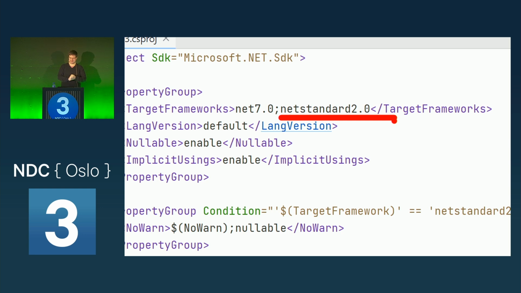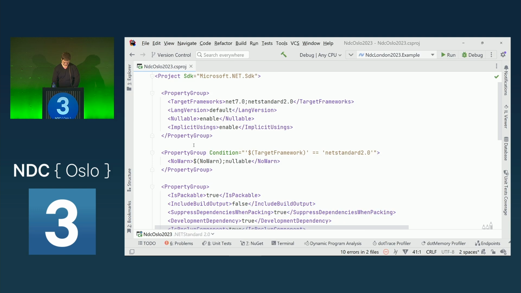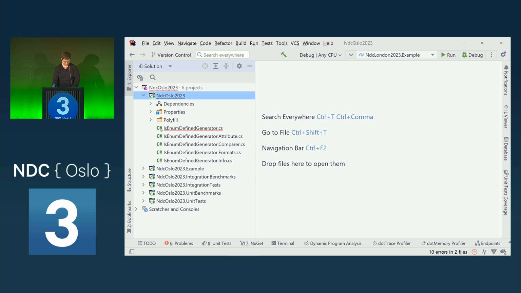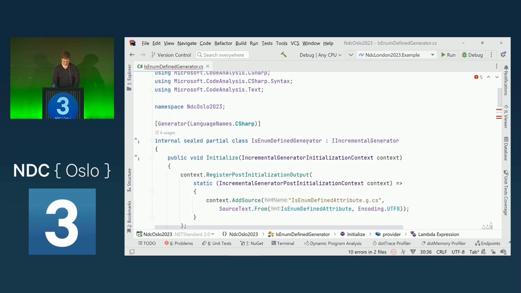I still do multi-targeting here in order to get nullable annotations, because the .NET Standard 2.0 reference assemblies are not annotated with nullable annotations yet, but I still like nullability warnings if I make some mistakes, and this is how I enable them. It's a bit of an advanced, not supported scenario, but it is very helpful to avoid null errors, because generators should not crash. And then we start with implementing this interface here.